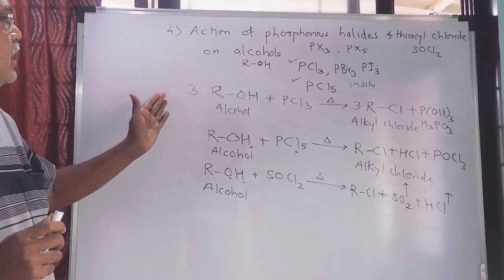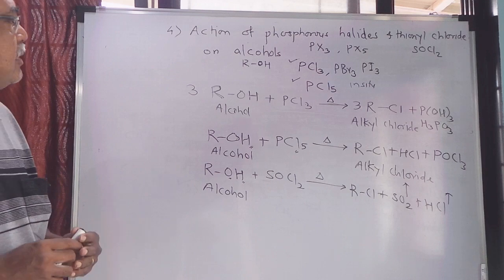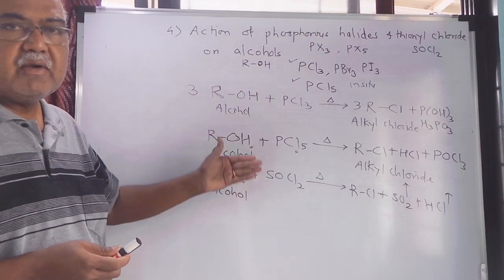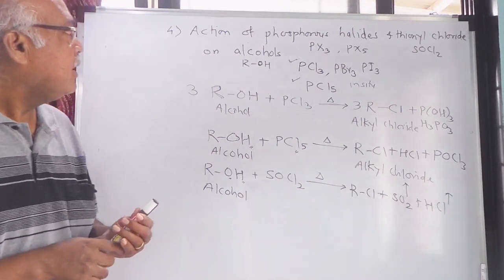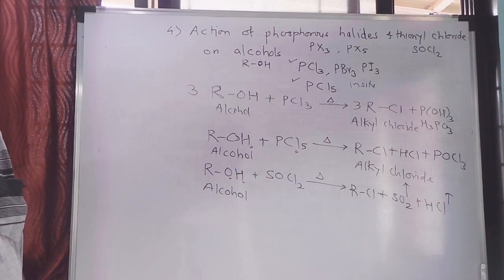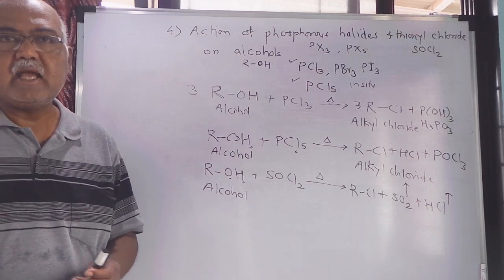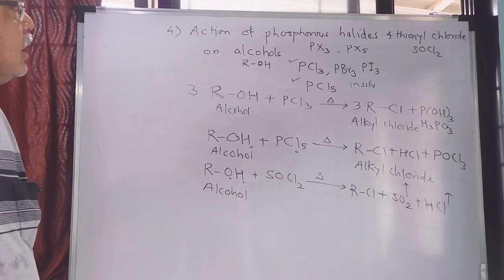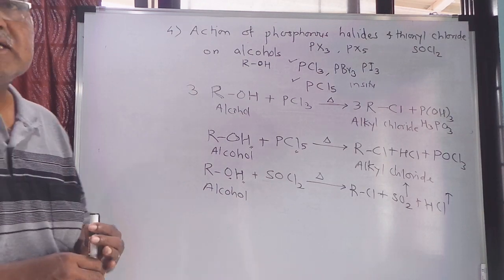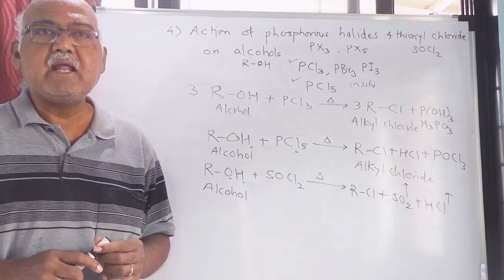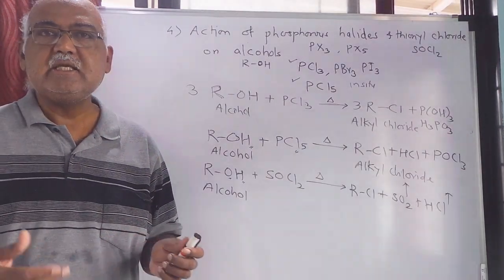So we have seen how the OH group is replaced by chlorine by using PCl3, PCl5 and SOCl2. Now we are going to use PBr3, phosphorus tribromide, and write the reaction. This phosphorus tribromide is unstable, so we have to prepare it at the reaction site, that is in situ.